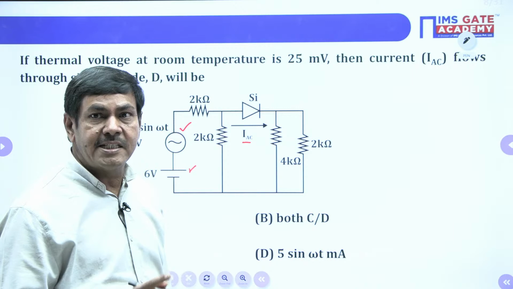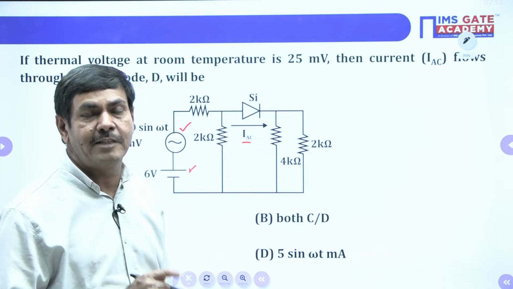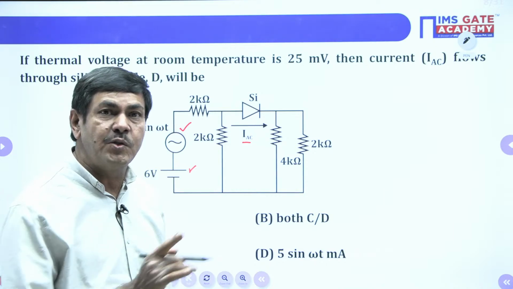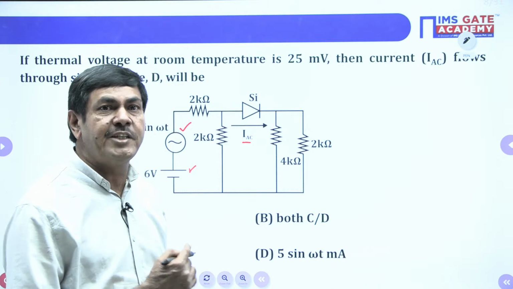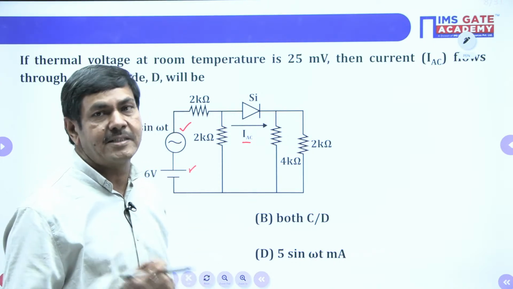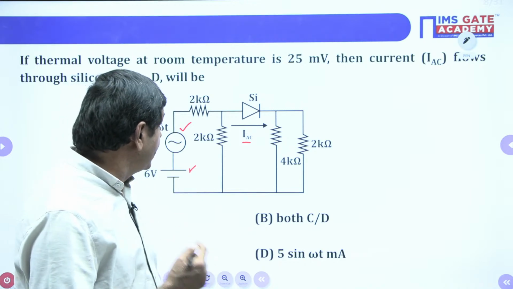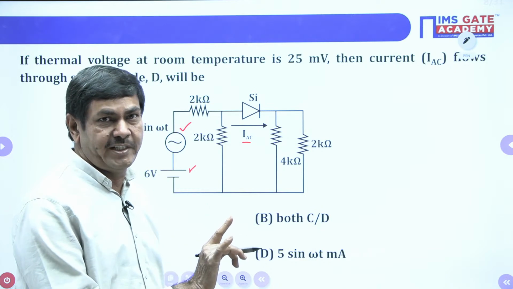Under DC analysis, superposition theorem, very good. One student gave superposition theorem, exactly correct. That means under DC analysis, you need to do some work. Then under AC analysis, we need to do some work, and finally we are going to get the required answer. What is required under DC analysis? What is required under AC analysis? We can see now.